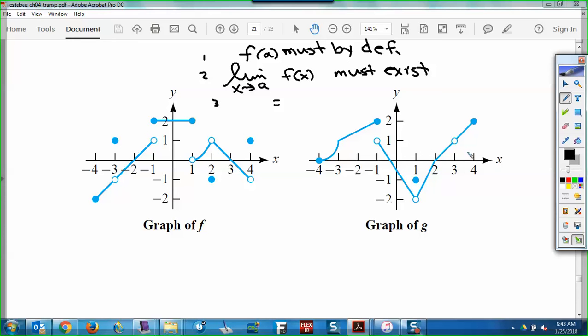Number 7. Does the conclusion for the IVT hold here? Well, the IVT says that it's going to hit all the y values in between the endpoints. And so which y values does it have to hit? The y values. What are you looking at on f? I can't emphasize this enough. We're looking at the y values between what and what? The y values between -2 and 1. It's got to hit all the y values between -2 and 1 if the intermediate value theorem conclusion is going to hold.